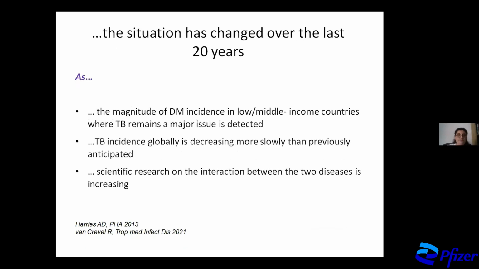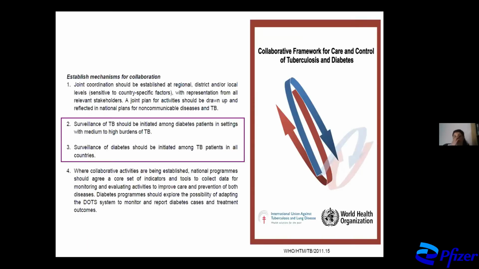However, the situation has changed over the last 20 years as we have seen the magnitude of DM incidence in low and middle income countries where TB remains a major issue. And also TB's incidence globally is decreasing more slowly than anticipated, and also scientific research on the interaction between these two diseases is increasing.